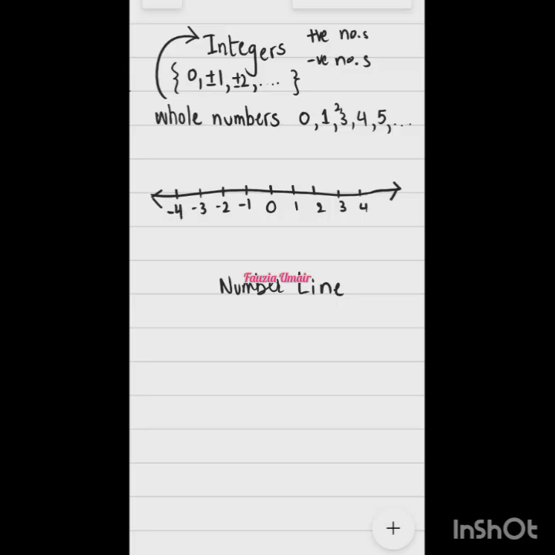Now, if we move towards the right side of the number line, numbers are getting bigger and bigger, right? If any number is towards the left side of the number line, that number must be smaller than the one which is placed on the right side, right?